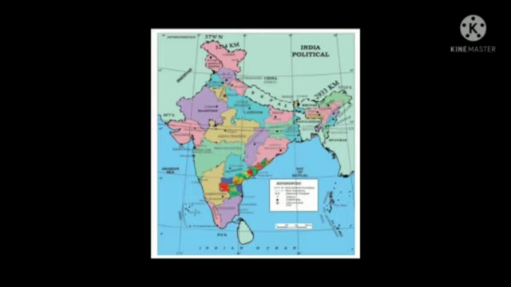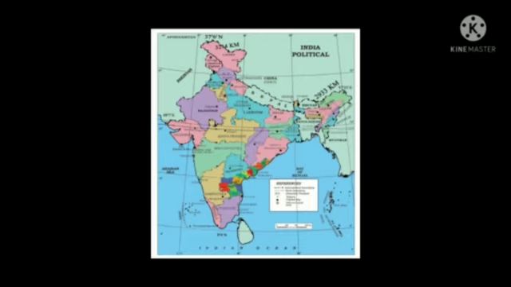We already know that India is the 7th largest country in the world, with an area of 3.28 million square kilometers. It has 28 states and 8 union territories. India is located on the world map in the southern part of the Asian continent.